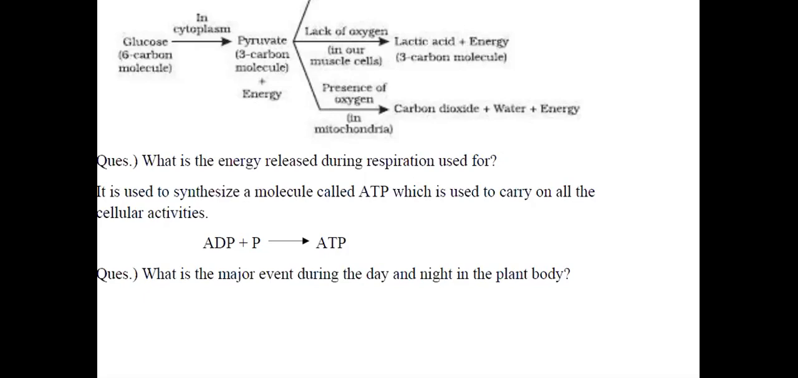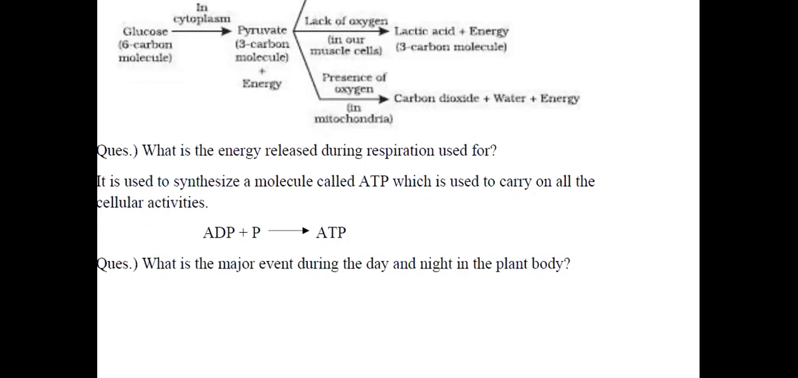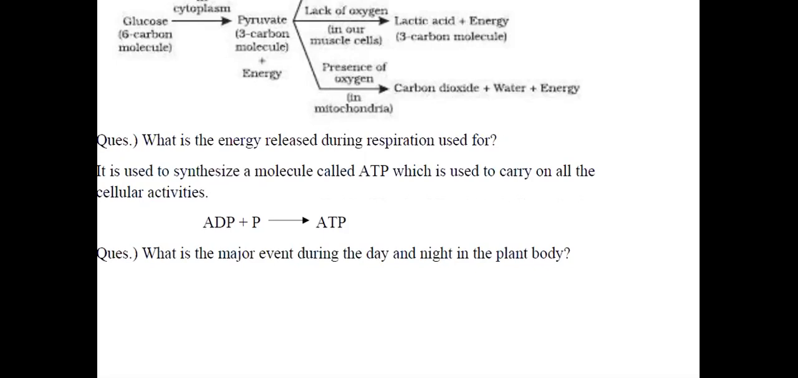It gets its energy from ATP. Just a simple step, you just remember how is this ATP formed? It is formed by the combination of ADP, that is adenosine diphosphate, plus a molecule of phosphorus, and it forms ATP. So what is the energy released during respiration used for? It is used to carry on all the activities, and it is stored in the form of ATP.